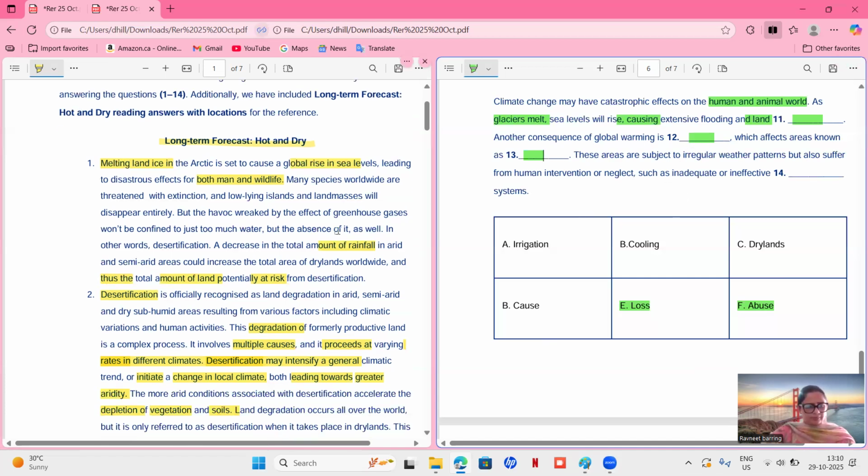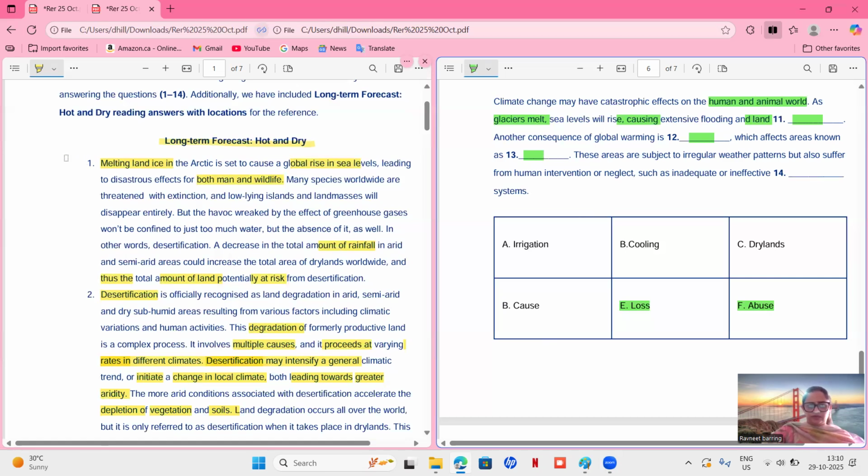Okay, let's see. The havoc wreaked by the effect of greenhouse gases won't be confined to just too much water, but the absence of it as well. In other words, desertification. That means there is too much water. They are talking about too much water, that means flooding. So they are talking about flooding and glacier melting. And here they are talking about a decrease in the amount of rainfall.